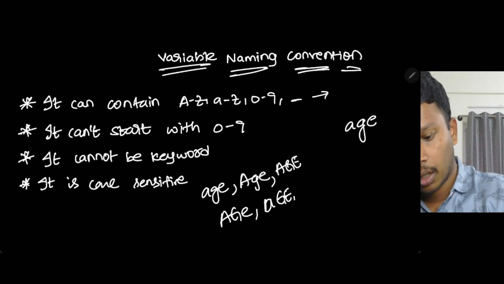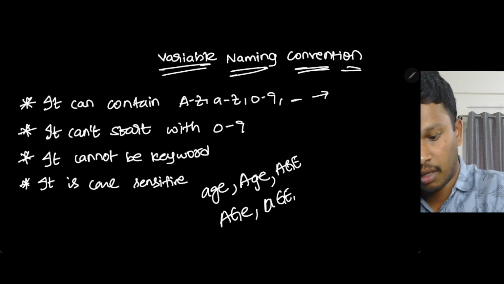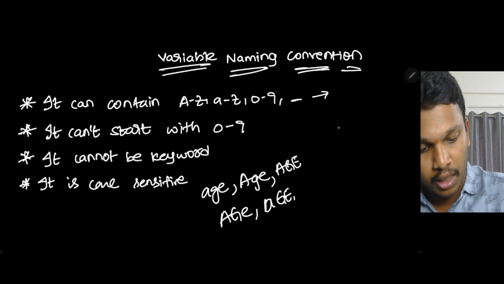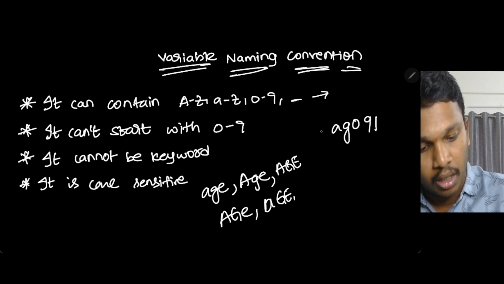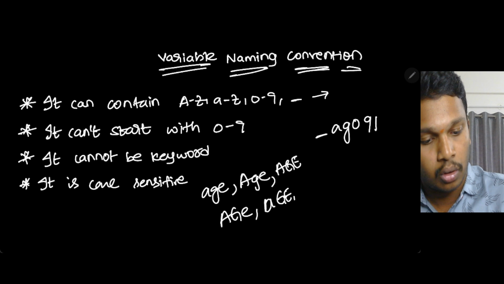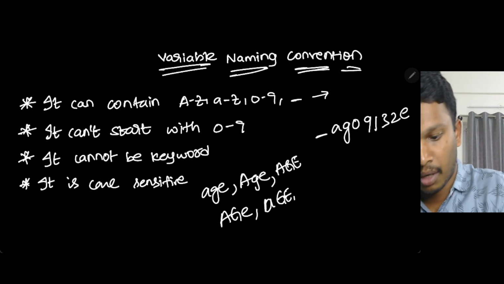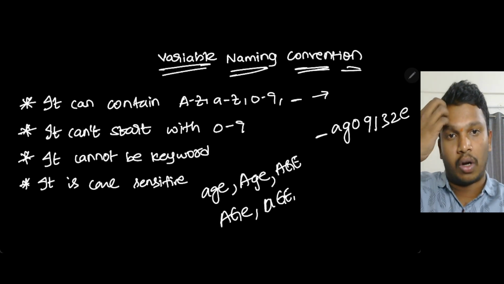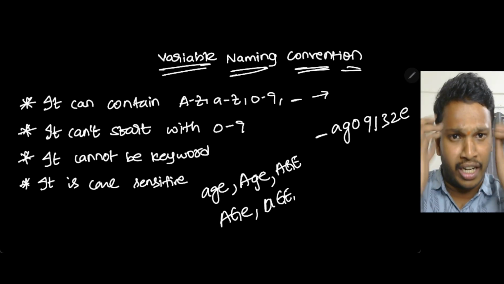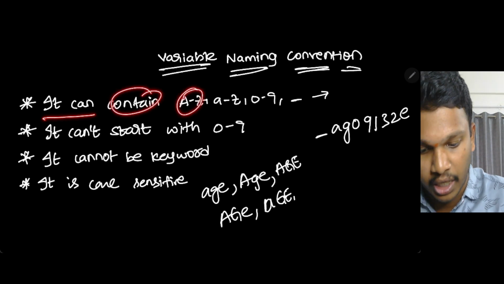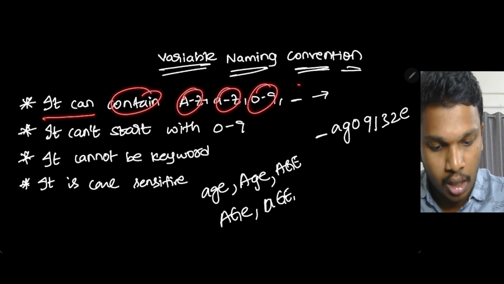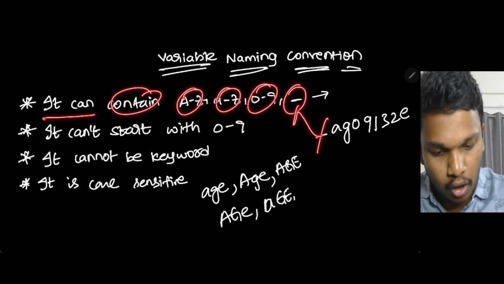Now similarly, let's see one more example. Let's see AG091 underscore 32 E. This is my variable name. Let us check whether it is valid or not. Don't apply your intelligence, just follow the first rule. It can contain A to Z, small a to z, 0 to 9, underscore. Underscore is there, it belongs to this category.